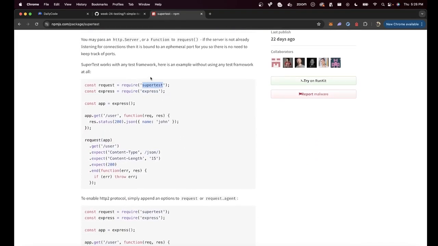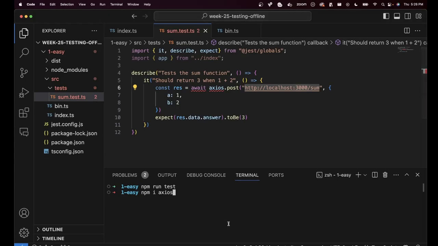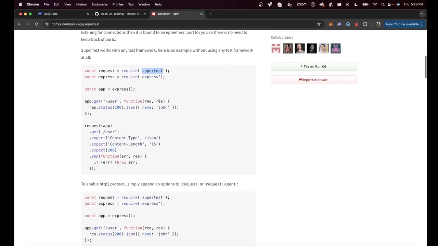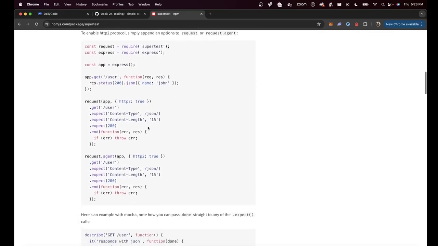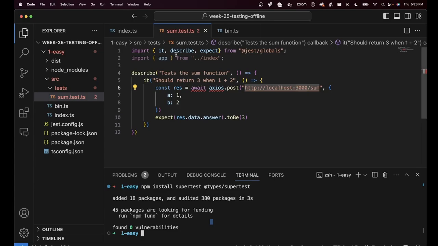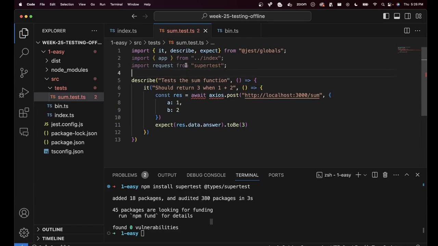First, you have to install supertest in your application: npm install supertest and @types/supertest. And then in your tests, you do something like this. You use the request object that comes from the supertest library. So you import request from supertest, which is whatever this exports by default. You put it over here. You don't put brackets around it. The default export is what you get.